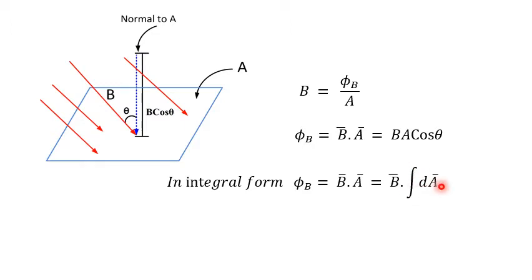Now B bar also we can write inside, then the flux phi B equals integral B bar dot dA bar. So it is almost like Gauss law in the magnetic field. Gauss law in the electric field is phi E equals integral E bar dot dS bar. Similarly here, magnetic flux equals integral B bar dot dA bar.